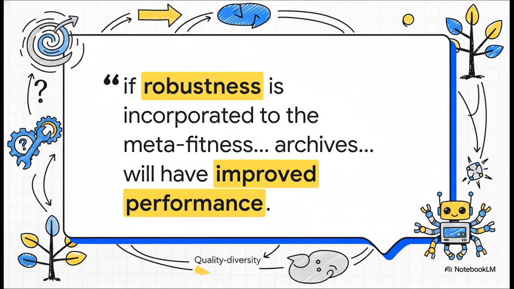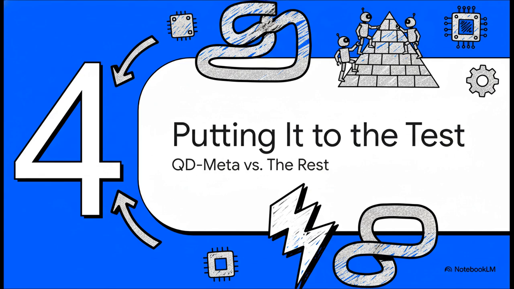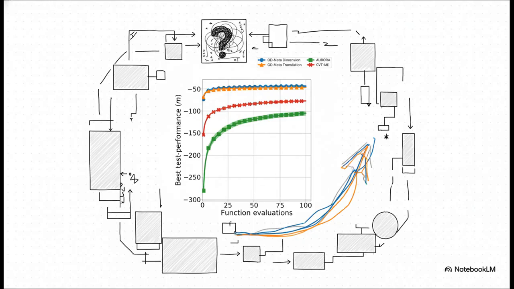So the big question is, did it actually work? To find out, the researchers put QD-Meta head-to-head against some other state-of-the-art methods in a couple of really tough challenges. The first test was this complex math problem where the rules could change without any warning. Now, take a look at this graph. When the problem changed, the other algorithms, that's the green and red lines, they took a while to find a decent new answer. But QD-Meta, that's the blue and orange lines, wow, it found a near-perfect solution almost instantly. Its library was already built and organized for exactly this kind of surprise.